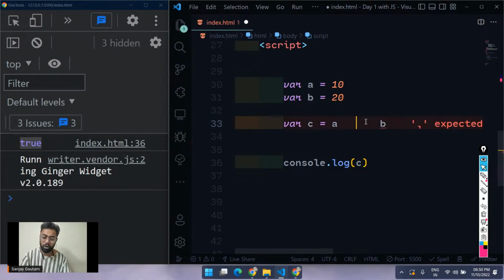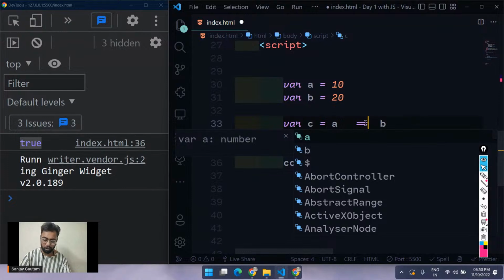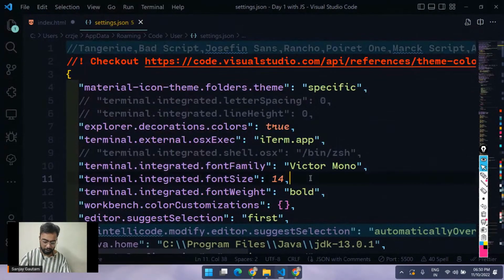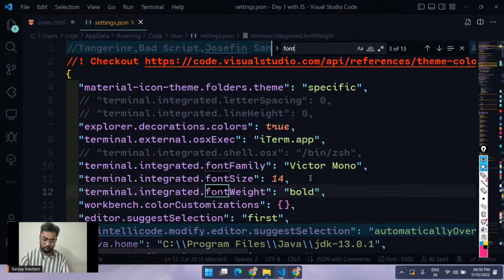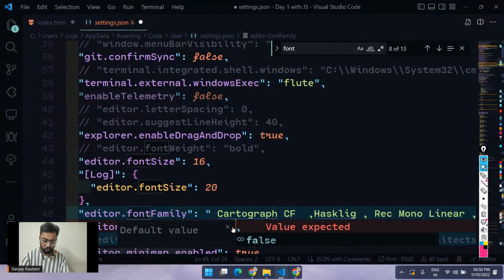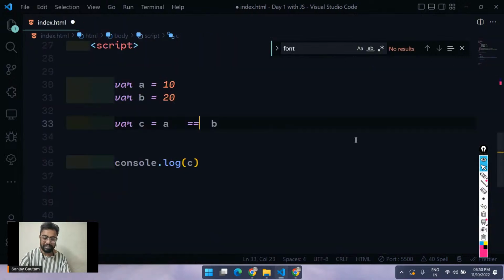One comparison operator is called equal equal. It's actually double equals, equal and equal. Let me just fix my settings here. So just give me a second, guys. Yeah, the font. So now you will see it clearly.